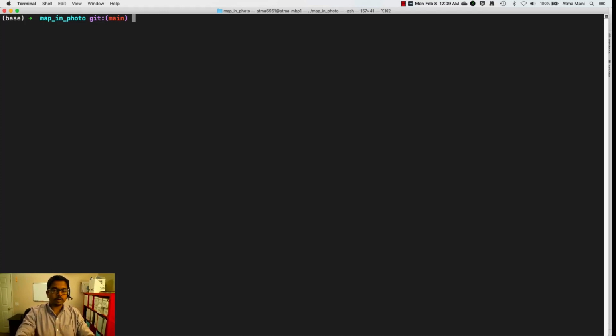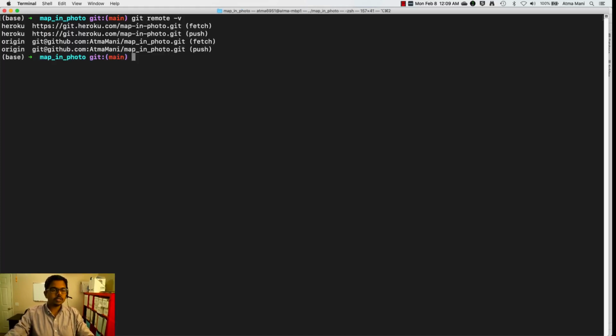When you create an app in Heroku, it registers Heroku as one of the Git remotes. So in the command line, if you do git remote -v, you would notice that I have an existing remote on GitHub, and Heroku added another remote on Heroku itself. So my project has two different remotes, which is pretty common. You can have multiple remotes for your repositories.